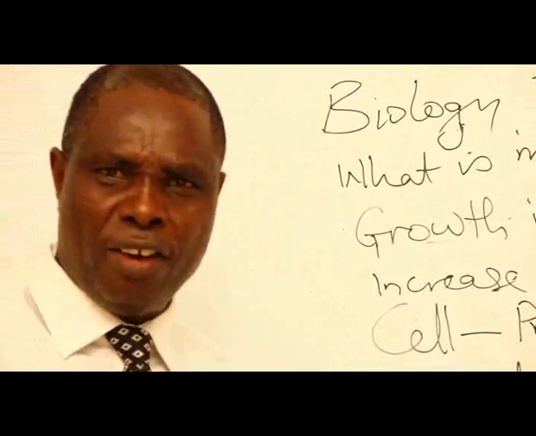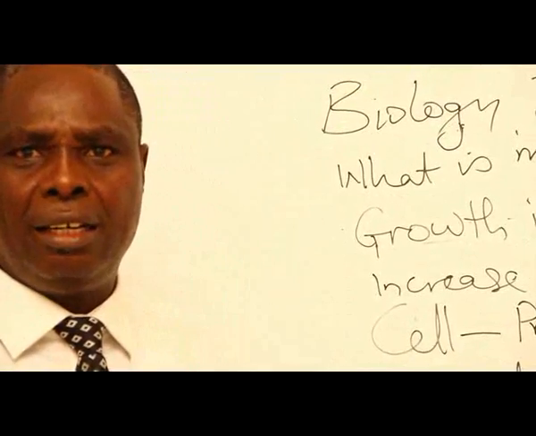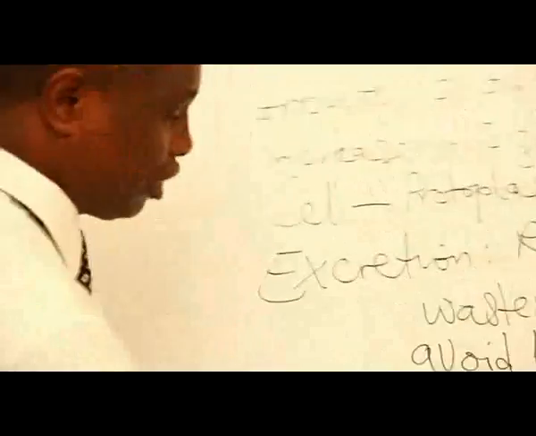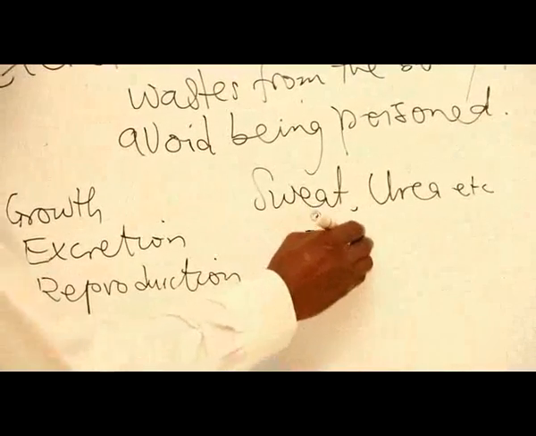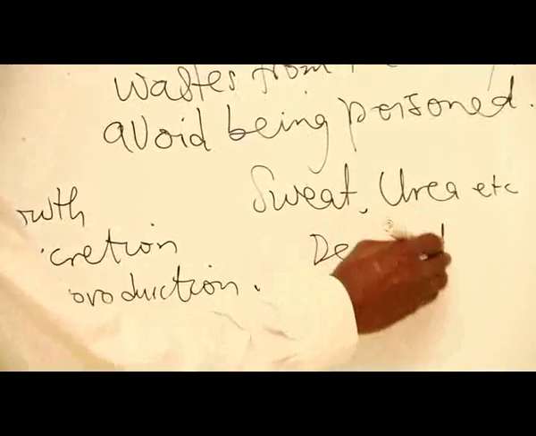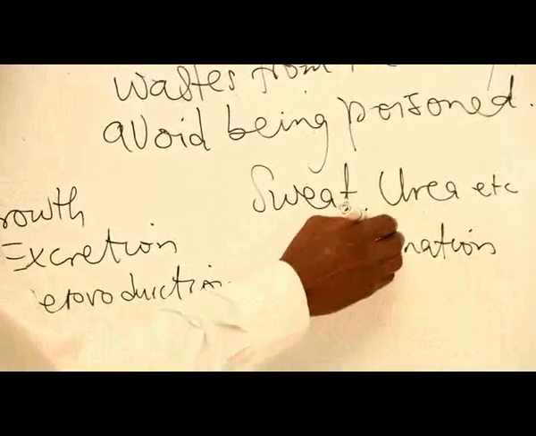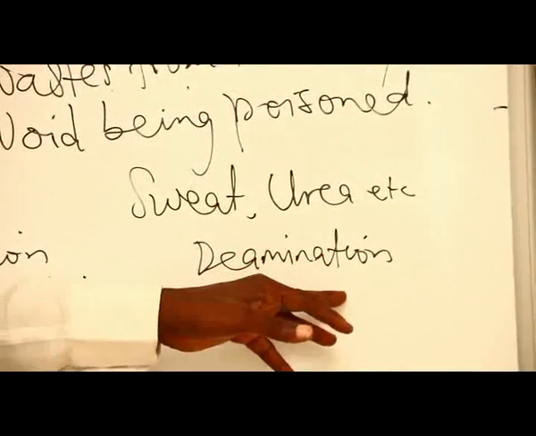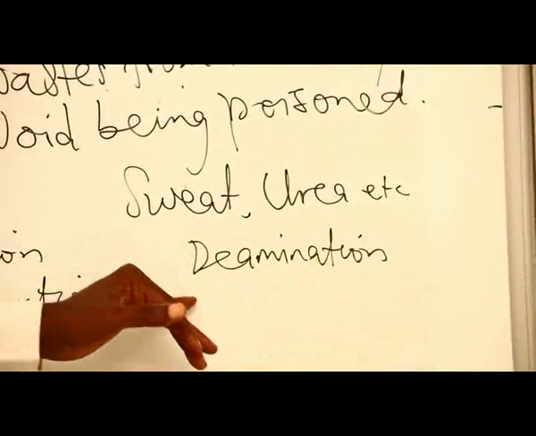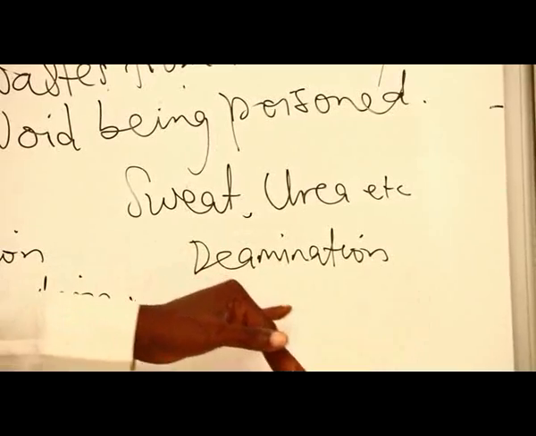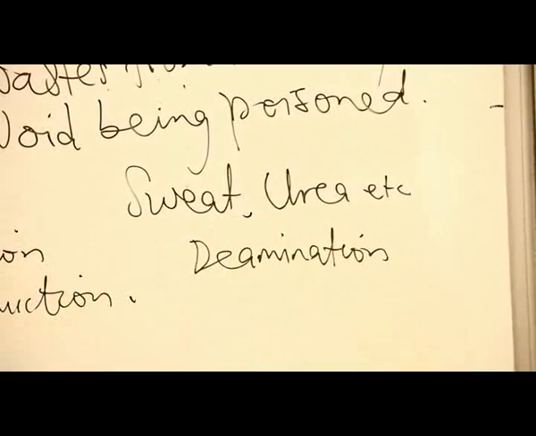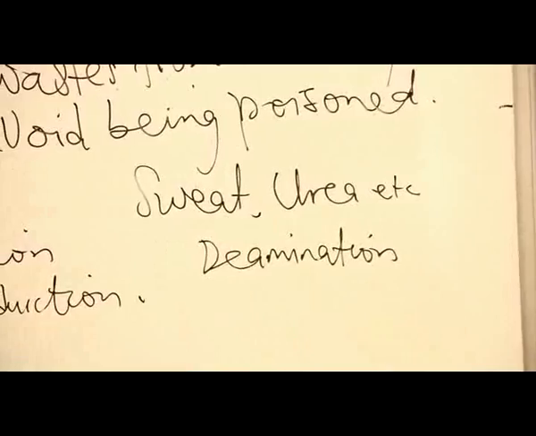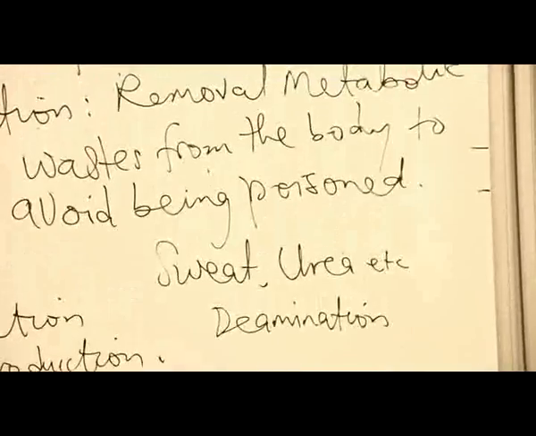Now the liver breaks down in a process we call deamination. In the process of deamination, the excess amino acid is broken down into glucose and urea. So it is from the body cells that urea comes from. That's why we are referring to it as metabolic waste.